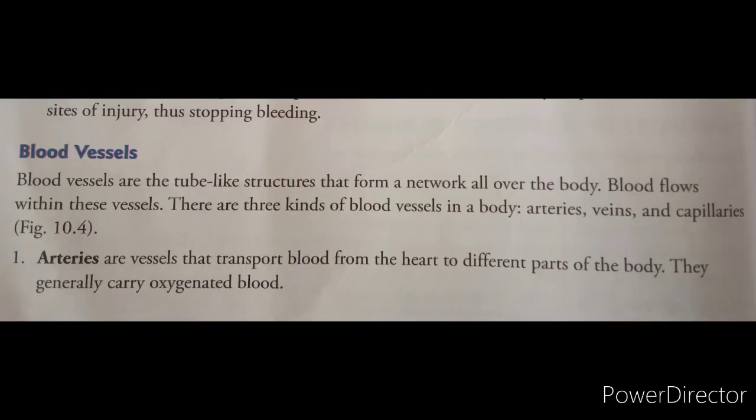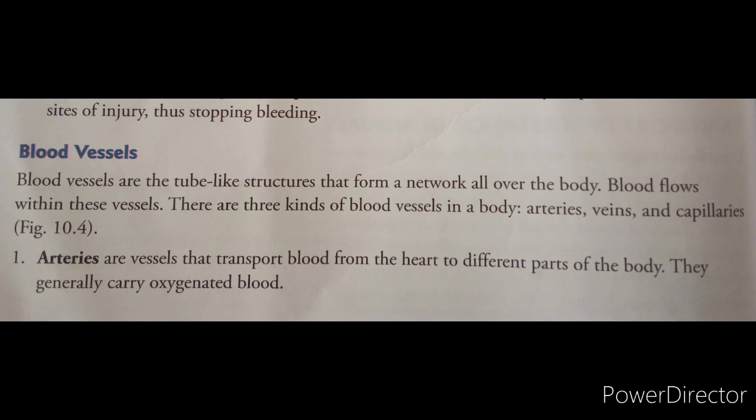Next, we are going to focus on the blood vessels. Blood vessels are tube-like structures that form a network throughout the body. All over the body, the blood vessels are connected. The blood flows within the blood vessels. There are three kinds of blood vessels present in the body: arteries, veins and capillaries. Arteries are the vessels that transport the blood from the heart to the different parts of the body. They generally carry the oxygenated blood.